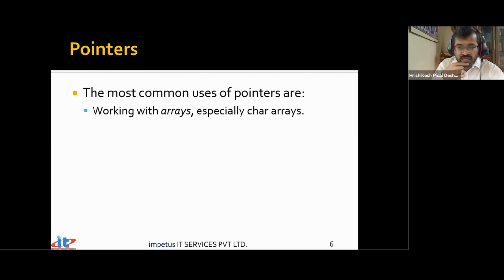Now, when I use the words receive the address of the array, although it is a contiguous block of memory, with several variables stored one after another, we are not concerned with all the blocks of memory. What we are concerned with is only the address of the first variable, because we talked about the base address. At the beginning, I told you, when we create an integer type of variable and I say address of integer, I'm not going to talk about all the 4 addresses. I'm going to talk about the starting address. Likewise in an array, it may be a group of several variables, but we are really not concerned with all the variables. We are concerned with the address of the first variable. If I get the address of the first variable, I get the addresses of the subsequent variables, because array data is stored in contiguous memory locations. So that problem can be taken care of.